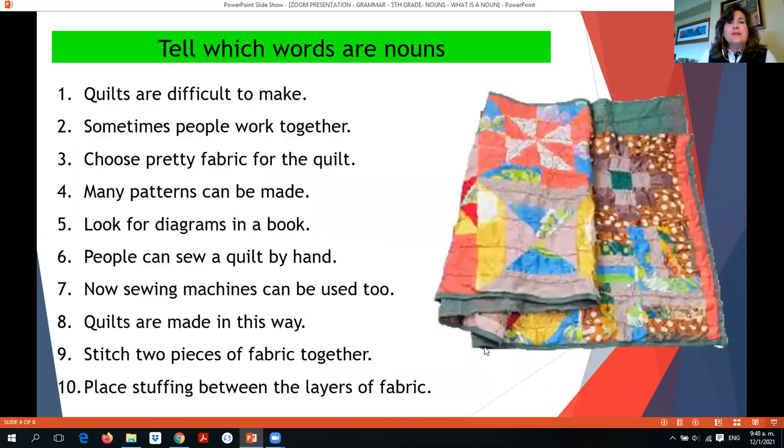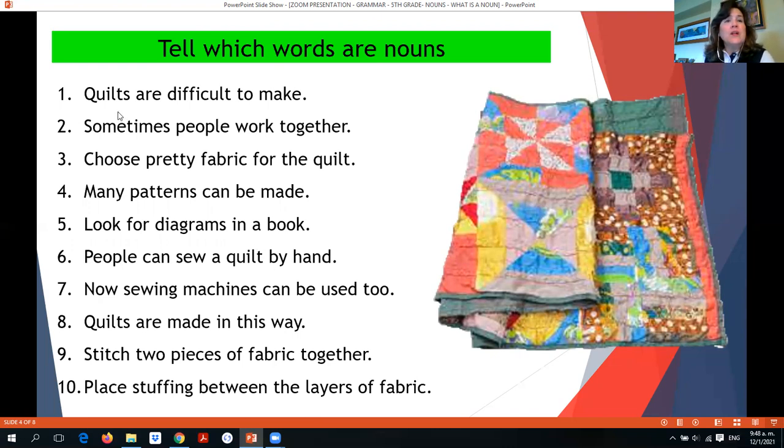Okay, let's do some exercises there. So quilts, do you know what quilts are? Well, if you see this picture, this is a quilt. It's a very nice craft. In fact, I have one here. This is a quilt that is used to put on your bed or to cover yourself when it's cold, like right now. Okay, so all our sentences today have to do with quilts. So I wanted to make sure that you understood what quilts are.